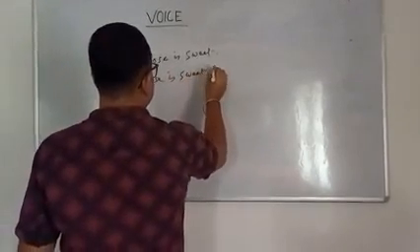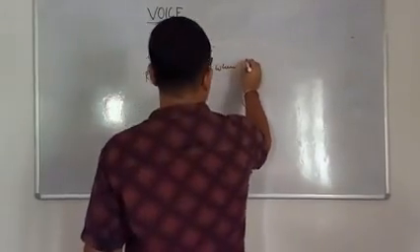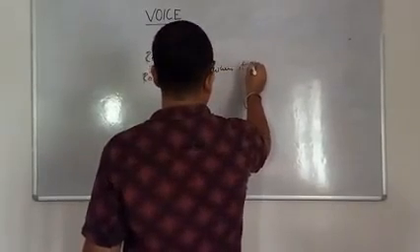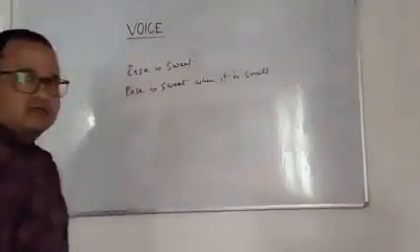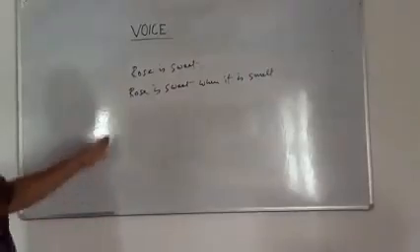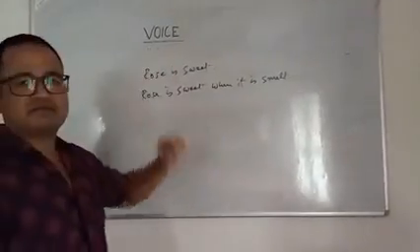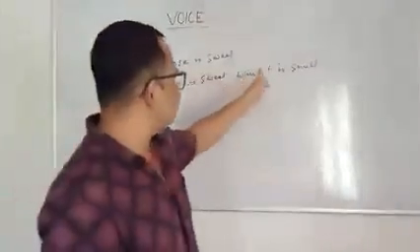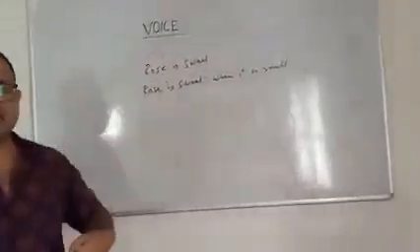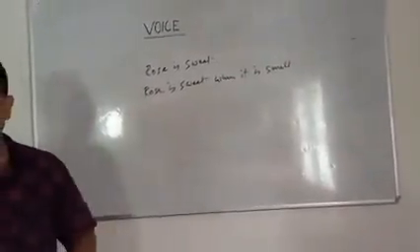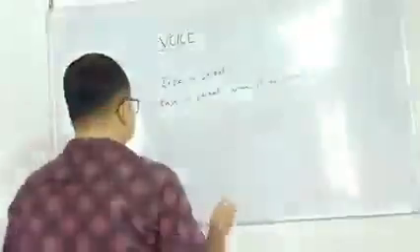Rose is sweet when it is smelt. So this is how we sense voice if the sentence is like that. Here we brought out the quality of the rose. We realize that rose is sweet when we smell it.